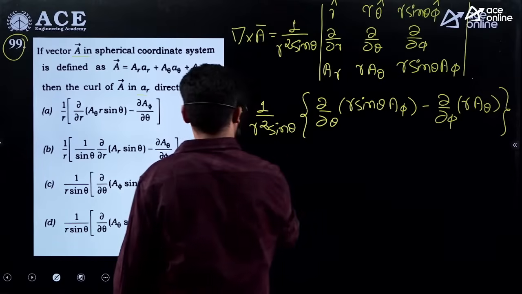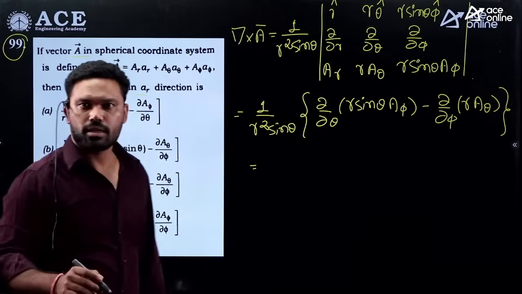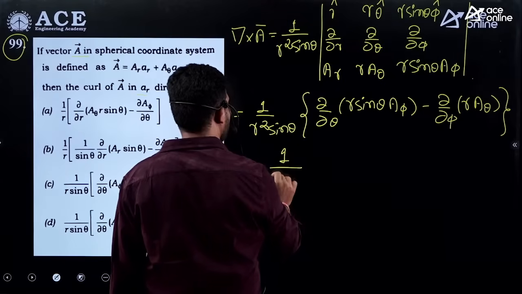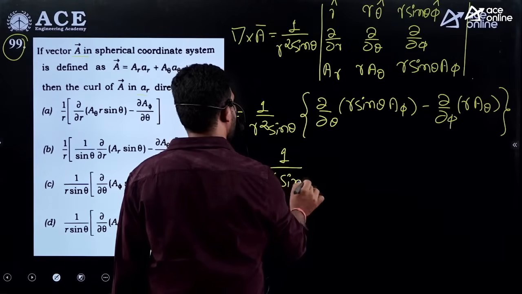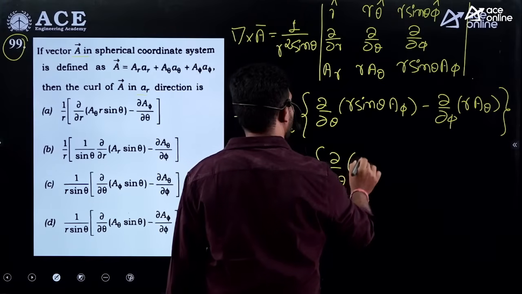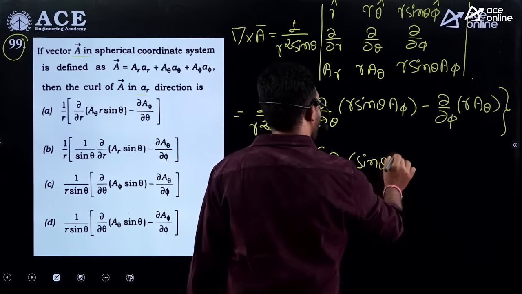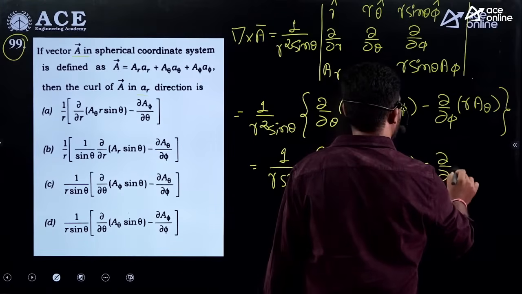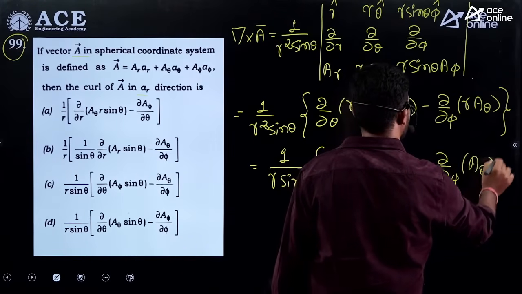Clear? So you can do this algebra. You can bring that 1 by r inside, so this will become 1 by r sine theta. You can bring that r inside. It is dou by dou theta of sine theta A phi minus dou by dou phi of A theta. So check out the options here.